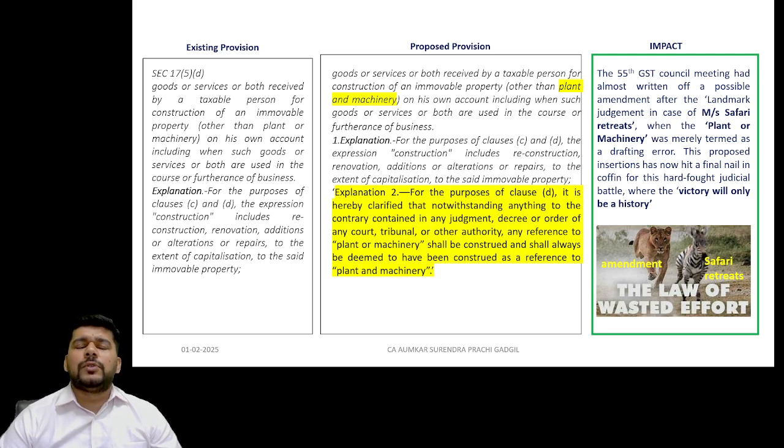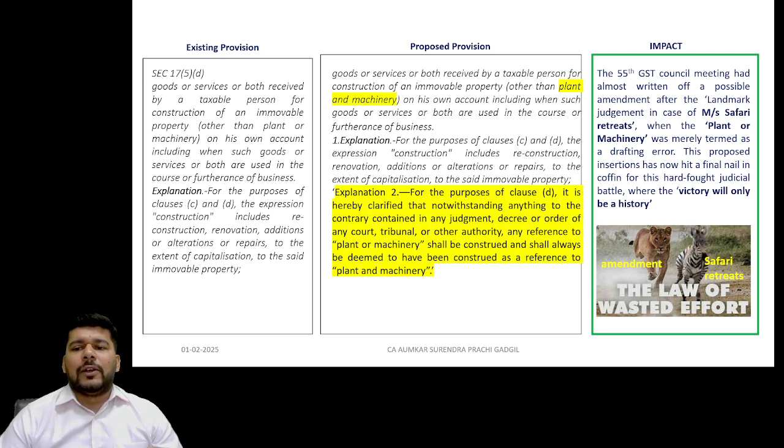In the 55th council meeting, in the press conference, it was very categorically expressed by the honorable members of the GST council that the word plant or machinery was placed only by way of a drafting error, but for all practical purposes it will always mean plant and machinery and not plant or machinery. And therefore this drafting error was really demeaning the entire purpose of the judgment and the effort put behind the judgment in the case of Messrs. Safari Retreats.